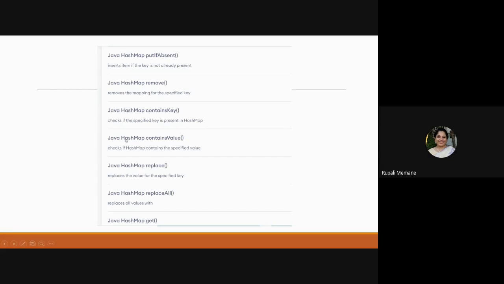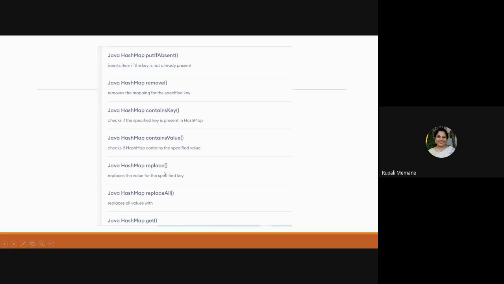But here I have got two contains methods. Why? Because I have a key also and I have a value also. One method is containsKey. If I pass the key element in containsKey, it will check with the key there. It is not going to work on the value. It is going to check if that particular key exists, and if it exists, it is going to return true. Similarly, containsValue will check with the values which exist. If it exists, it is going to return true. So contains will have two parts here now, containsKey and containsValue.